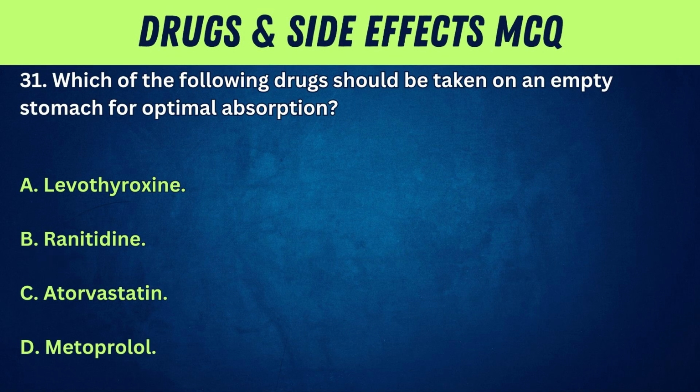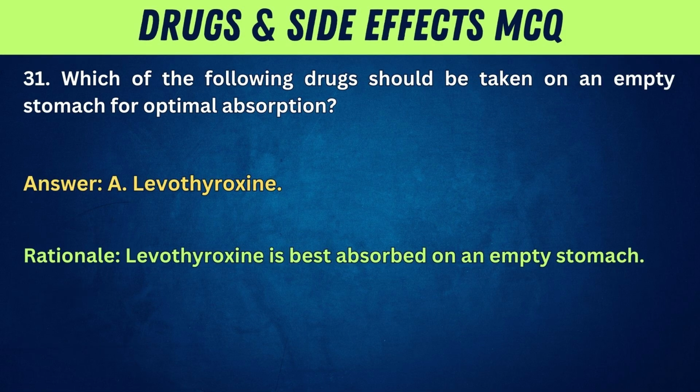31. Which of the following drugs should be taken on an empty stomach for optimal absorption? A. Levothyroxine. B. Ranitidine. C. Atorvastatin. D. Metoprolol. Answer: A. Levothyroxine. Rationale: Levothyroxine is best absorbed on an empty stomach.